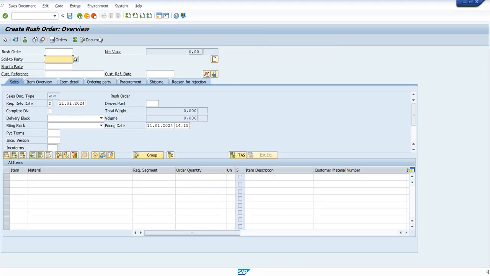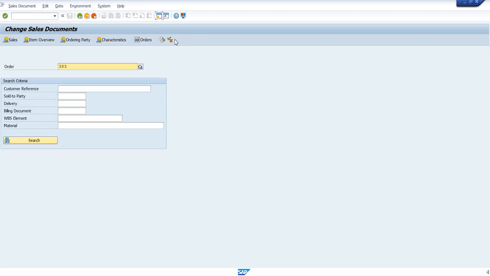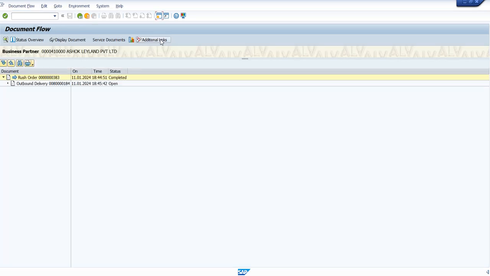Now I can show you the document flow also. Just go to the document flow and check it over here, and you can see the document flow is perfect. The order status becomes completed and the delivery becomes open, because it's open for delivery. The concern is that for this the stock should be available. That is the condition. If the stock is available, automatically the order will get completed and the delivery will open. When they have packed and are ready to deliver to the customer, they will do the PGI.